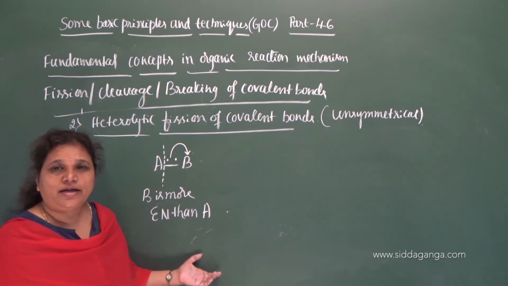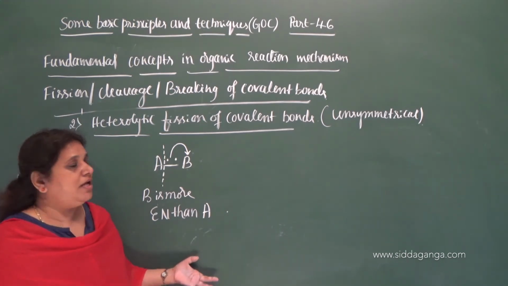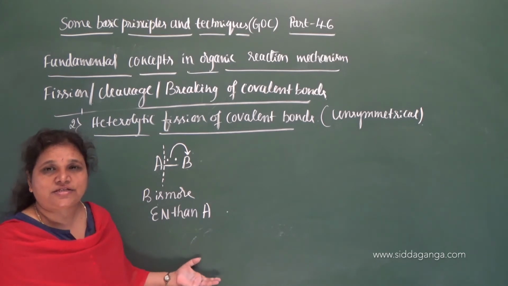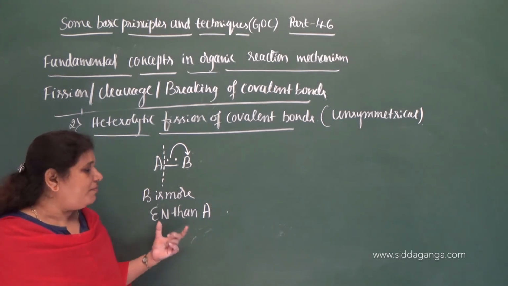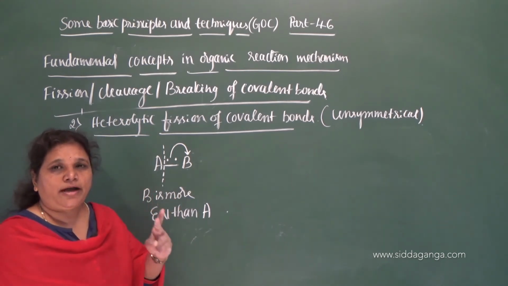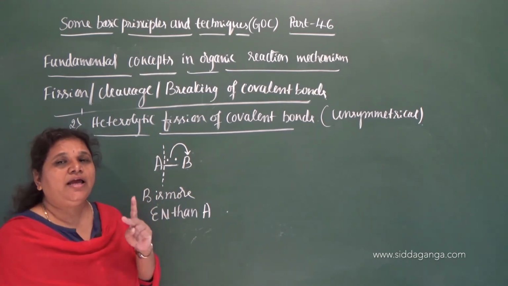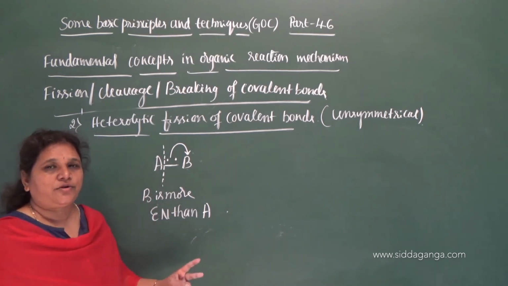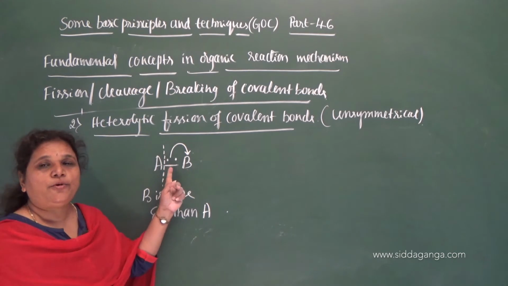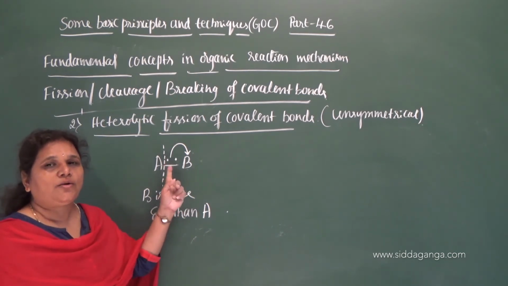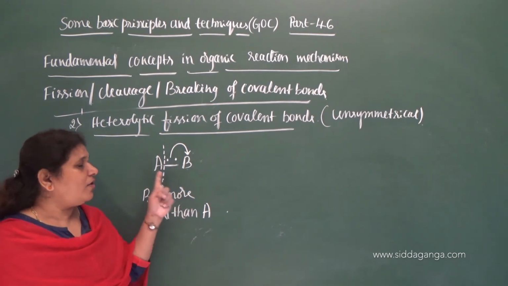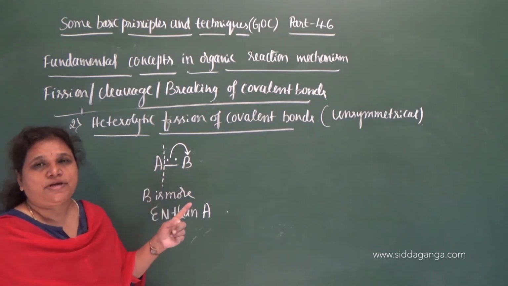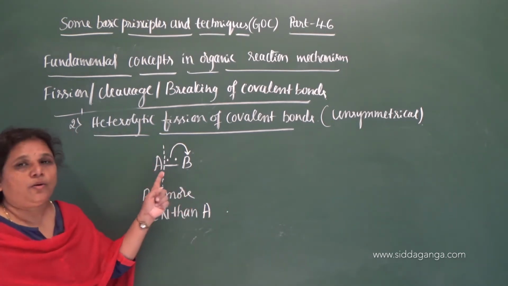When a molecule contains polar covalent bonds, then heterolytic cleavage takes place. What do you mean by polar covalent bond? The covalent bond between two bonded atoms which differ in electronegativity. When there is a large difference in the electronegativity, then the nature of the bond is called polar covalent bond. So heterolytic fission preferably takes place in the case of polar covalent bonds.